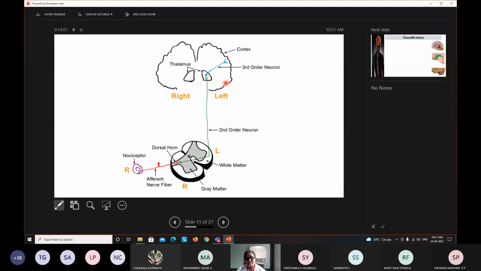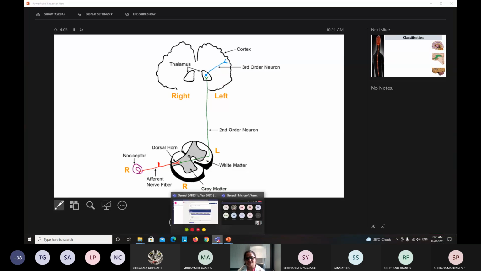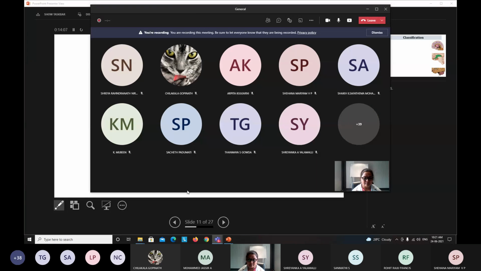Okay. So is this concept clear? Any doubt in this organization chain? Any doubt in this particular aspect? Is it clear? Next, we'll move on to discuss the proper tracts.